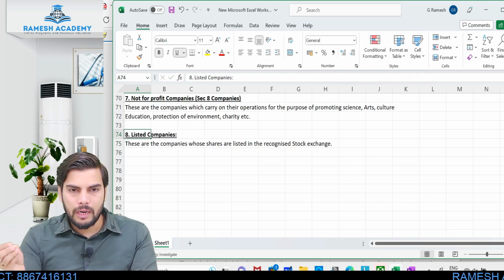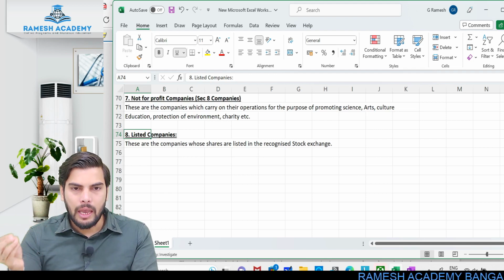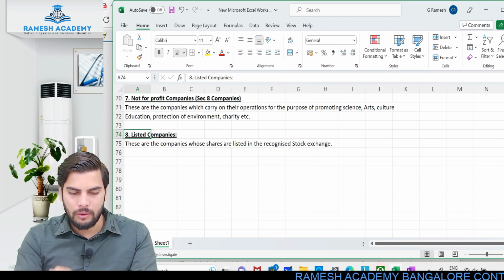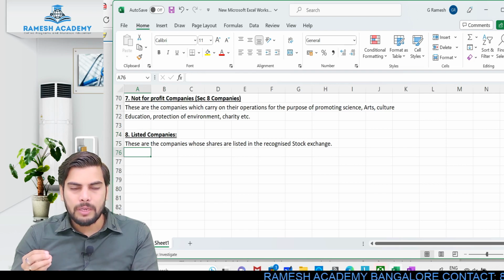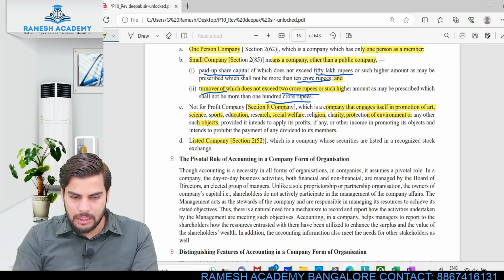For example, Reliance Limited, Infosys Limited, HDFC Bank Limited, all these company shares are listed in the stock exchange. Any person who has got the demat account, he can just purchase these company shares. Okay, so those companies whose shares are listed in the recognized stock exchange, it would be treated as listed companies.